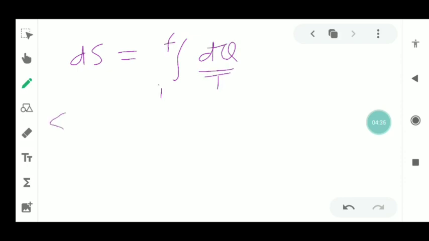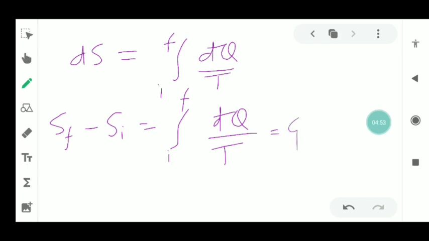Let's say SF minus SI, final entropy minus initial entropy, is the integration from i to f of dq upon T. Now we can write dq in terms of Cp dT. So this is nothing but Cp, and I am taking it outside the integration, assuming it is constant, times dT upon T.